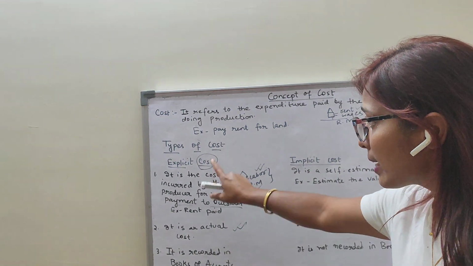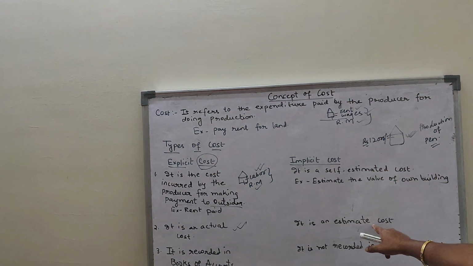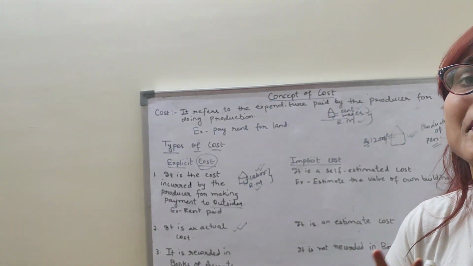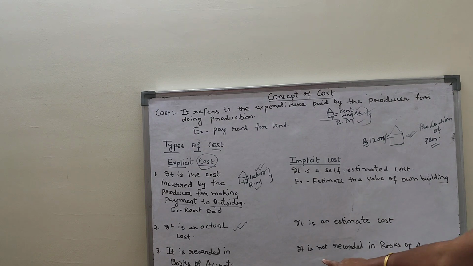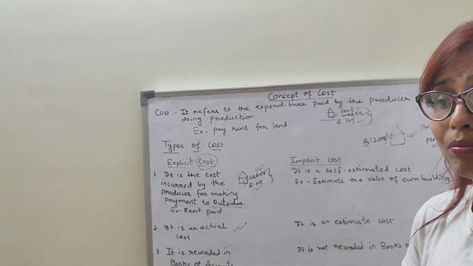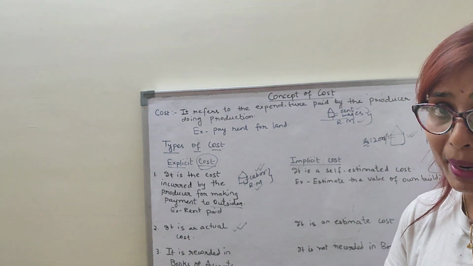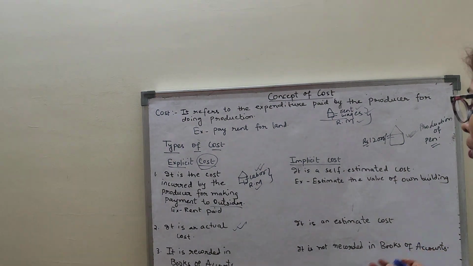Explicit cost is an actual cost. Actually, I am paying to the outsider. But this is an estimation cost. Only I am estimating the value of my own building. So it is not recorded in the books of accounts. If I am not paying, then why will I record it in my books of accounts? Only I am estimating, only I am thinking. So there is no need to record it in the books of account.